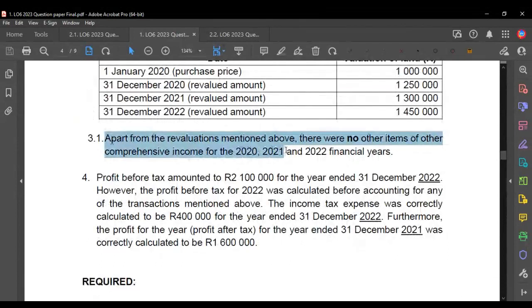Okay. We also say that there have been no other items in OCI for all 3 years. There have been no other items. So there's been no other revaluation surplus. Nothing else has affected the equity statement.